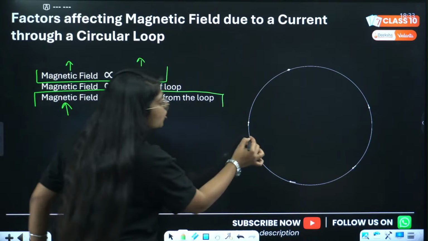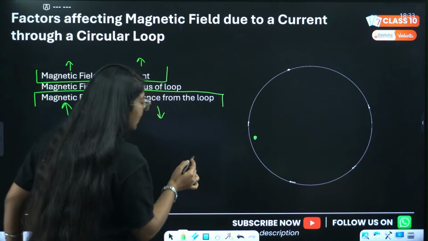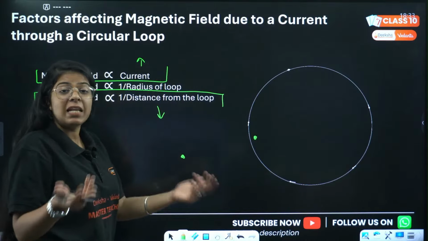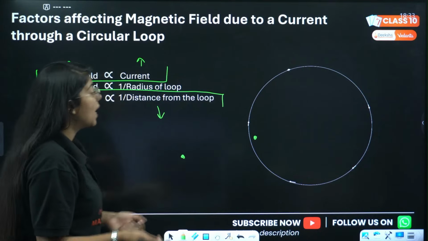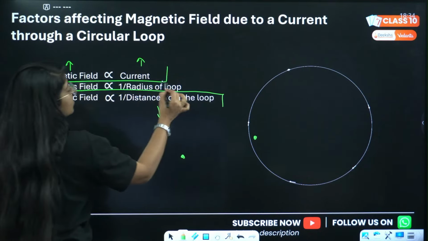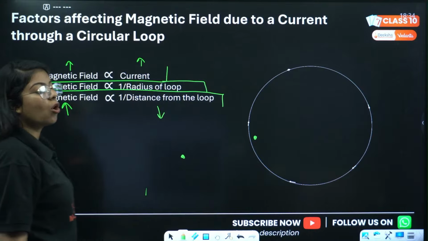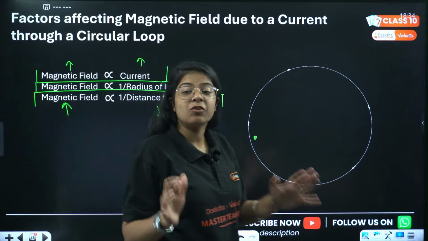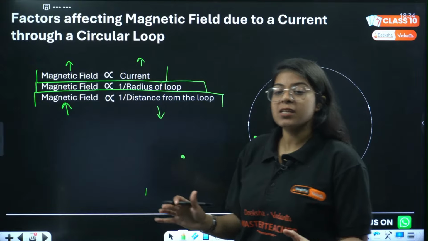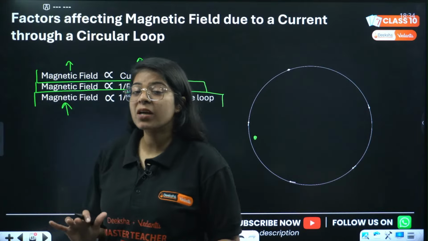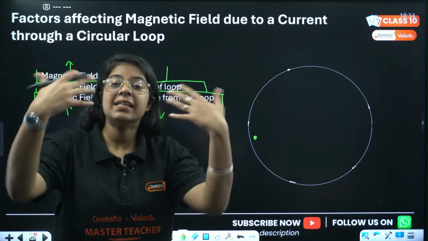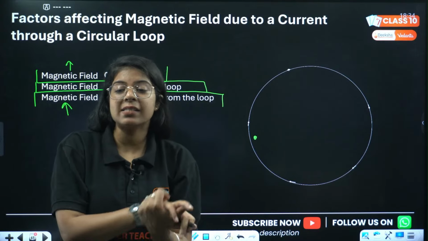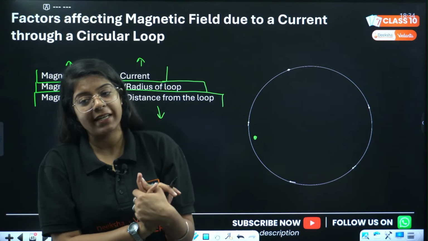If the point is just here, magnetic field will be more. If the point is here, it will be less. Very basic. Now the second is inversely proportional to the radius of loop, because as the radius increases, magnetic field decreases. As the radius decreases, magnetic field increases.